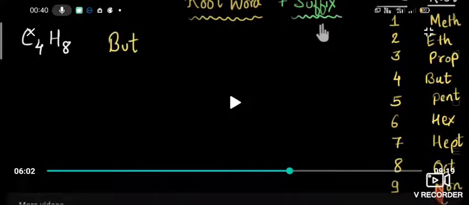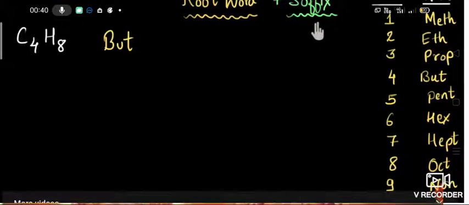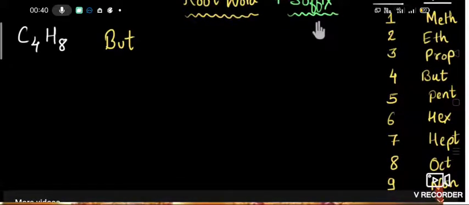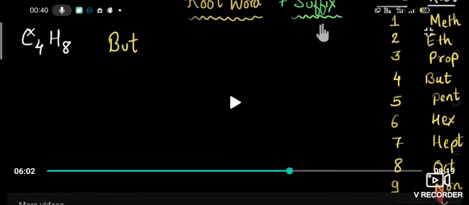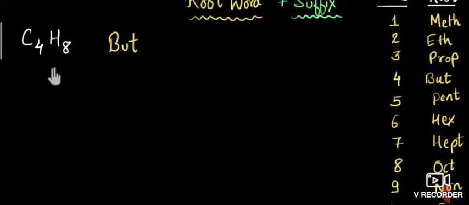Next, could you write the name for this compound? C4H8. First, what do we have to do? We have to write 4 carbons. And between the 4 carbons, what bond will come? From this molecular formula we have to find it. Here, only 8 hydrogen atoms are there. So first you have to satisfy the 8 hydrogen atoms around the carbon. When you write 4 carbons, one side hydrogen, another two sides also hydrogen you have to write.